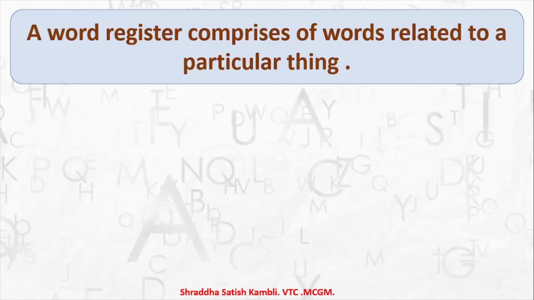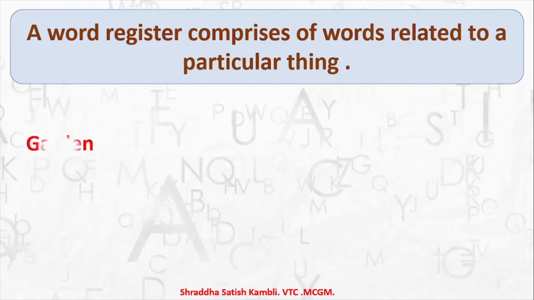So in your mathematics book you will write about maths, in your English book you will write about English, in your science book you will write questions and answers related to science. So in the same way, a word register comprises words which are related to a particular thing. Now when you say particular thing, let us take a look at an example so that you understand.